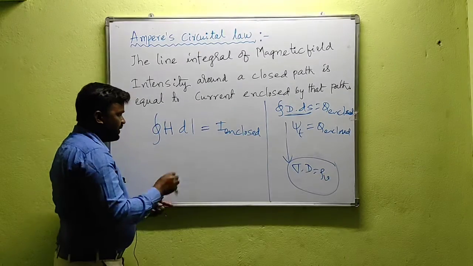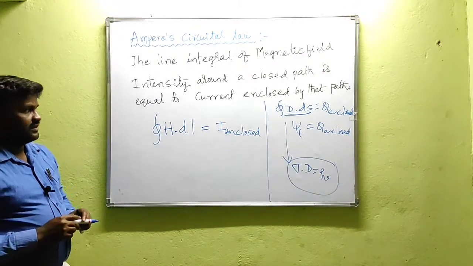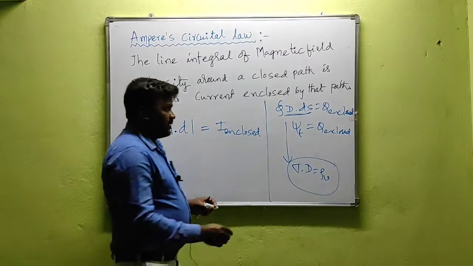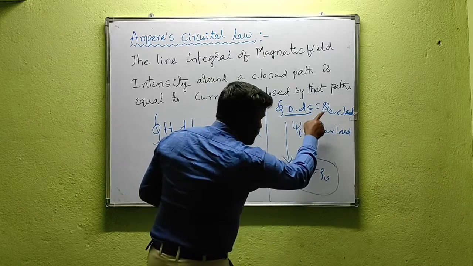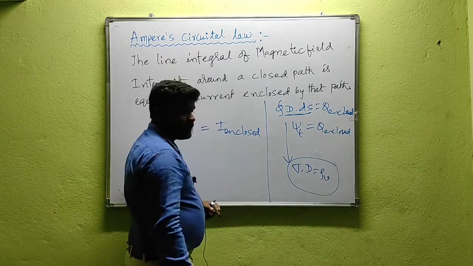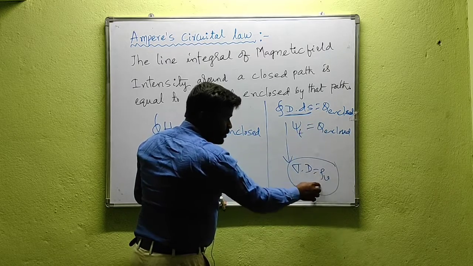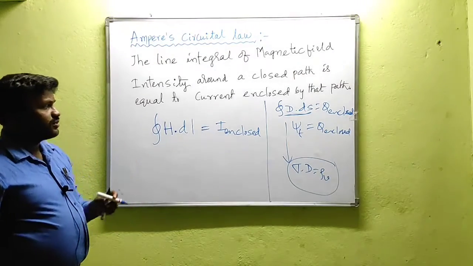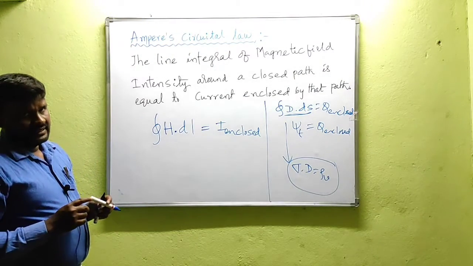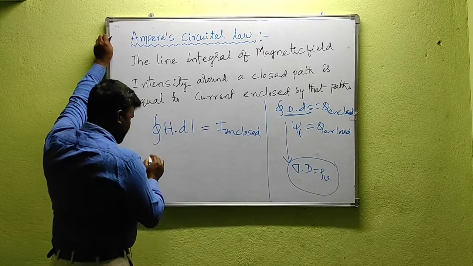Similarly, a closed line defines an open surface. In order to get del dot D equal to rho V, Q should be written in terms of the volume charge density. Similarly, here also the current should be written in terms of current density. We know the current density definition.